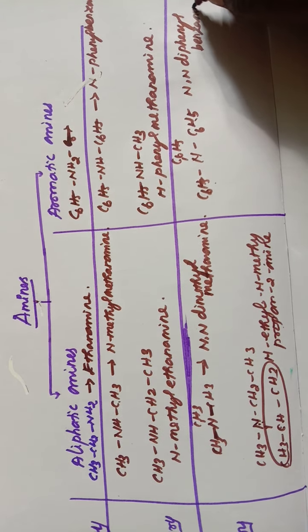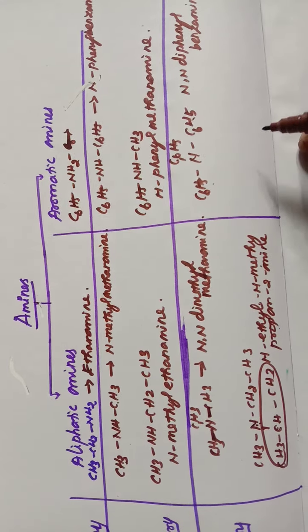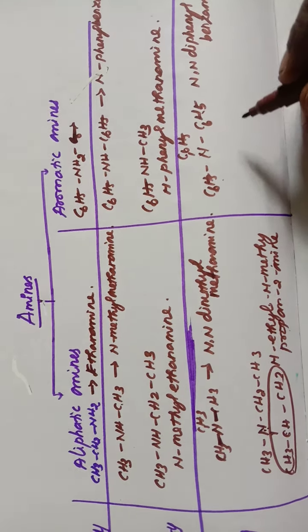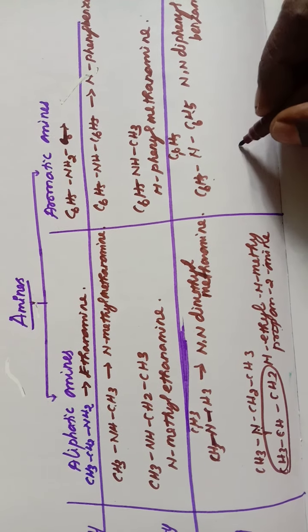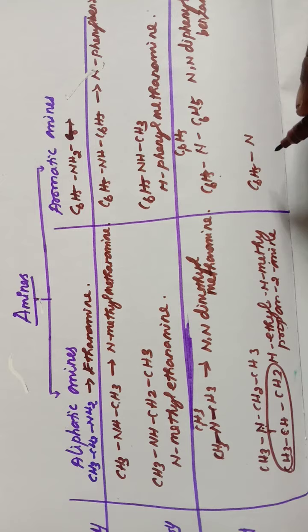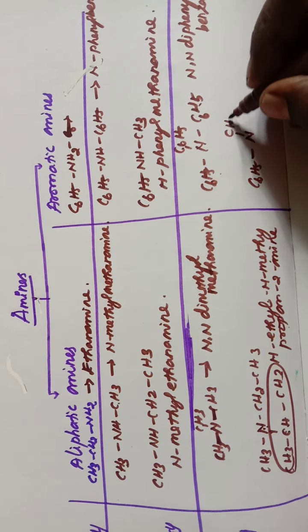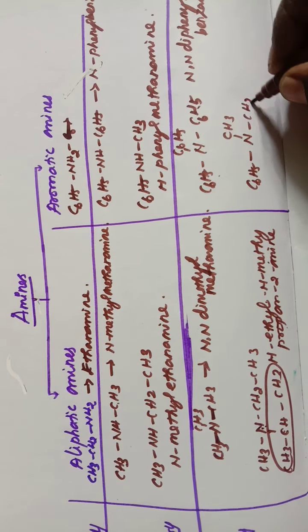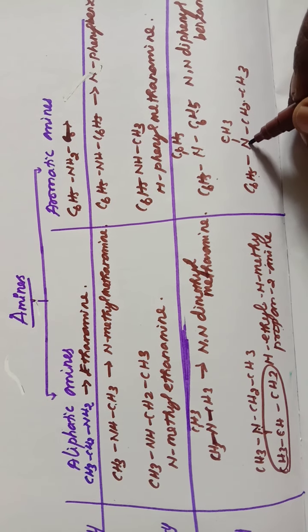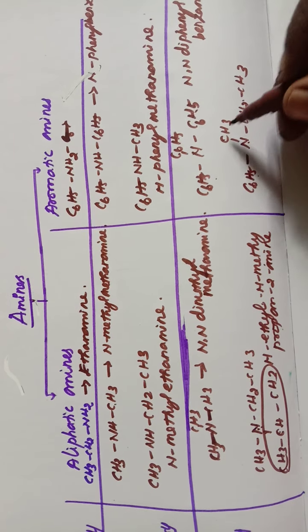An example for aromatic mixed amine, tertiary mixed amine: N, C6H5, and this is CH3 and CH2CH3. See, the three groups attached to the nitrogen atom are different.